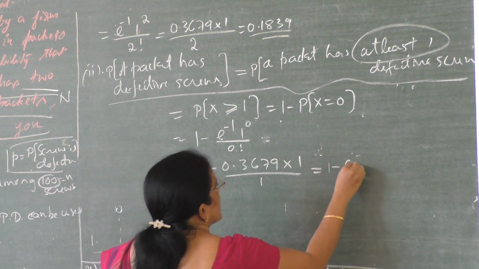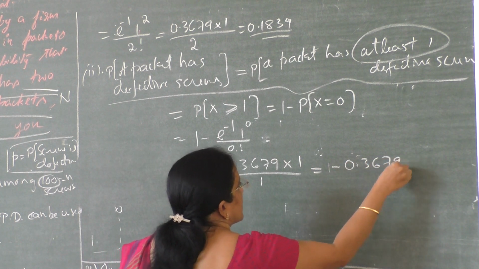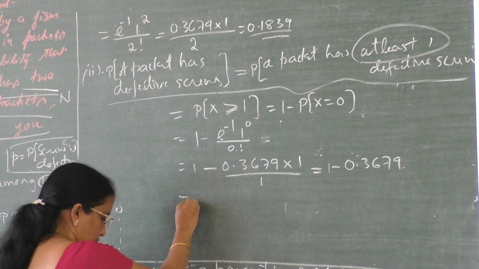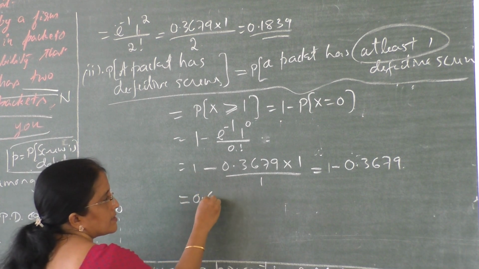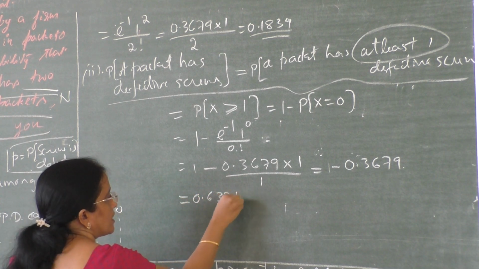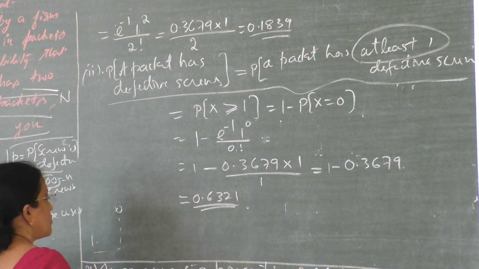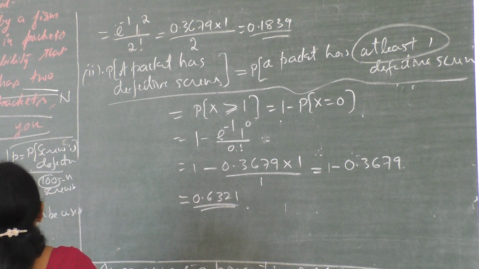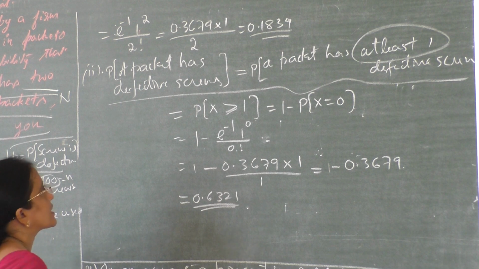This is 1 minus 0.3679, which is equal to 0.6321. Now this is how to find the probability that a packet has defective screws.